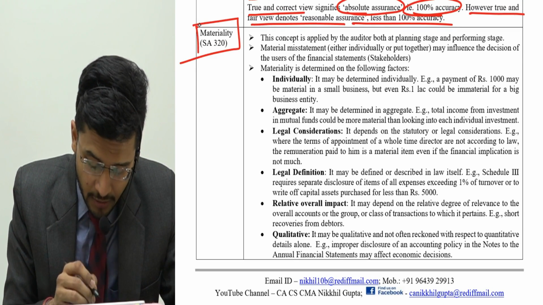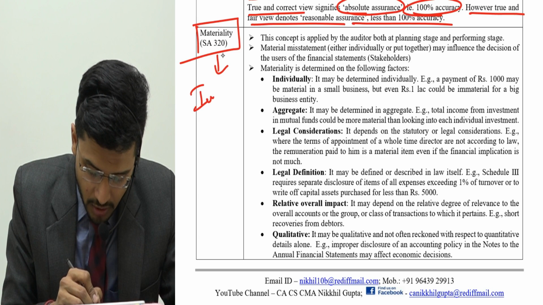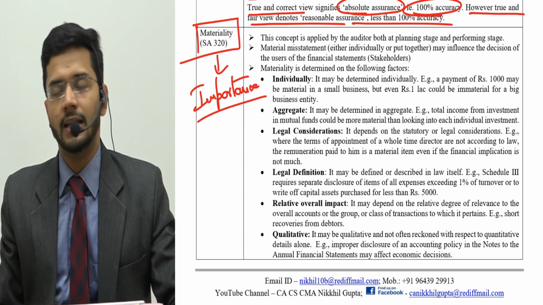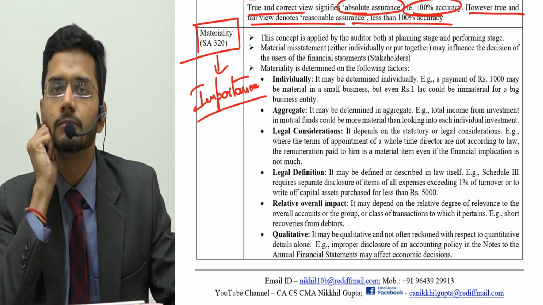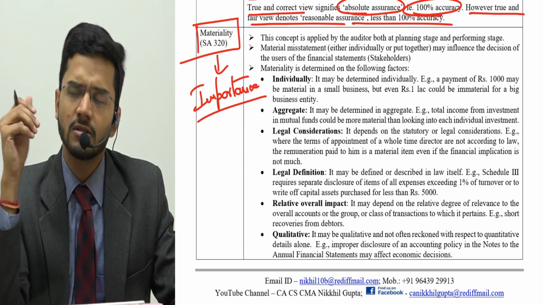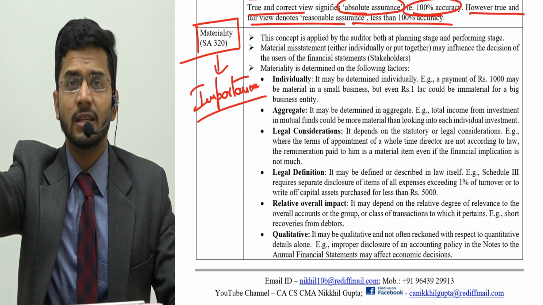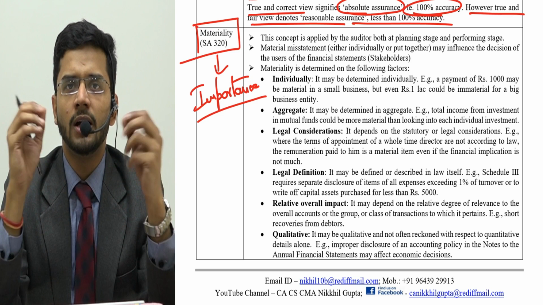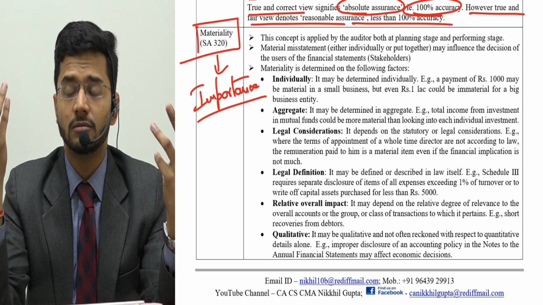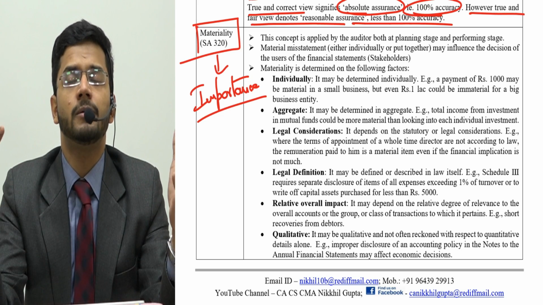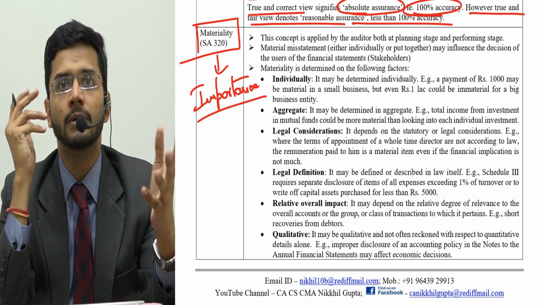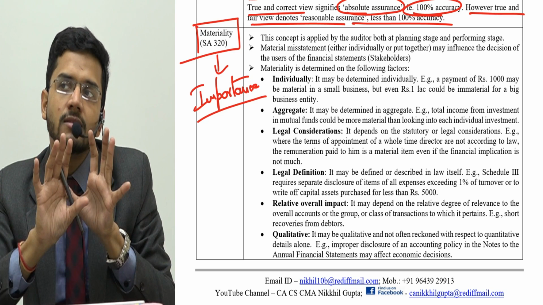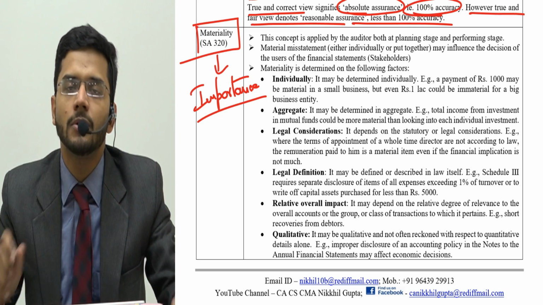Now, we have been talking about this word a lot, which is materiality, and I have been telling you in layman terms that materiality means importance, anything which is of importance. But sir, for one person one thing is important, for another person another thing is important. So for a very poor person, rice is very important, wheat is very important. For a rich person, a BMW is very important, his bungalow is very important. So importance is subjective, it changes from person to person.